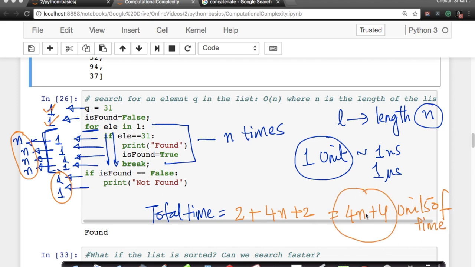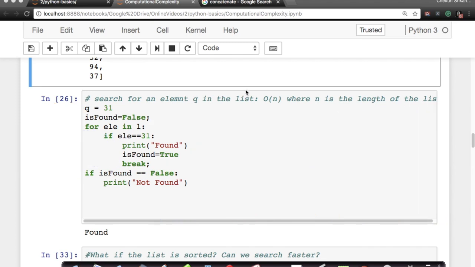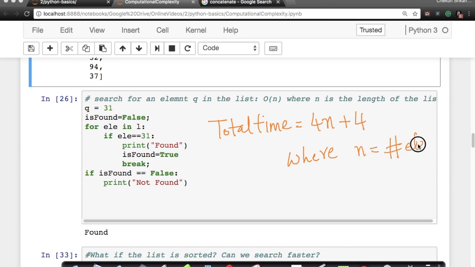Let's remember this number because it is very useful now. The total time is 4n plus 4, where n is the number of elements in your list L, because this loop runs for every element once, and hence n times. Actually, I don't care about these constants.